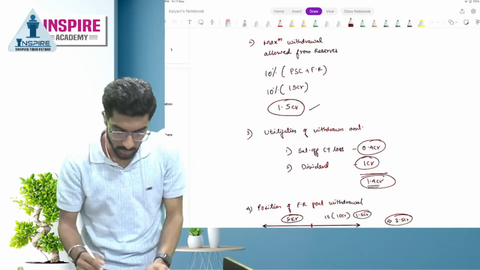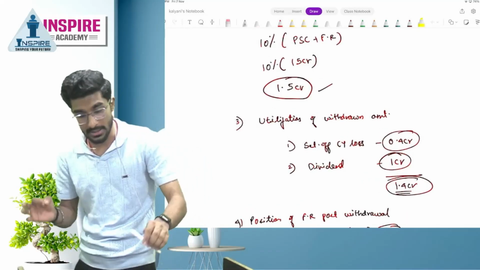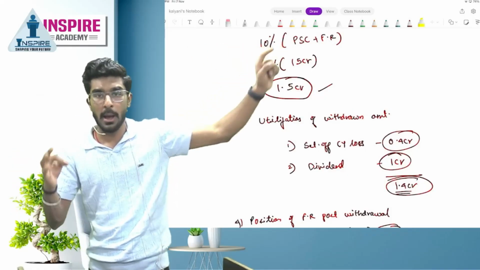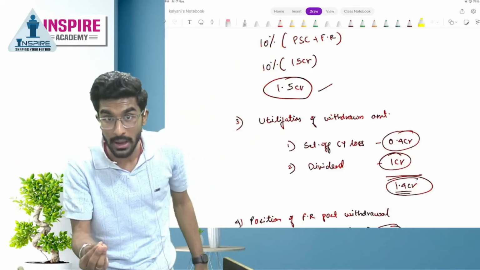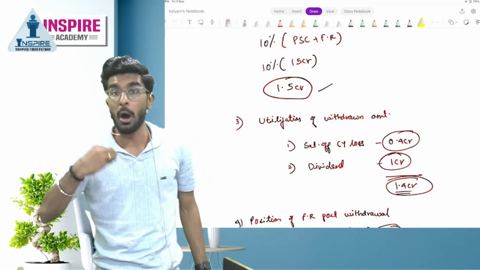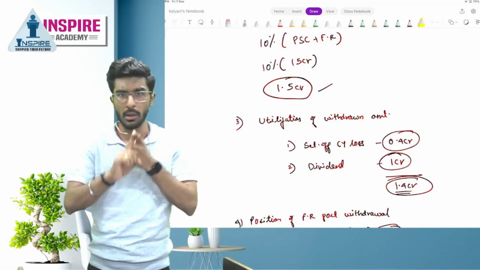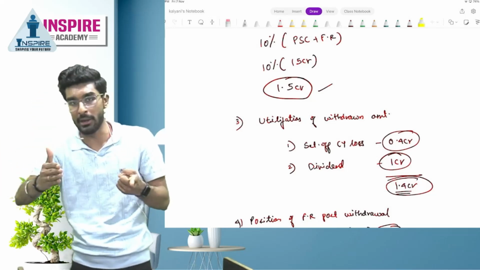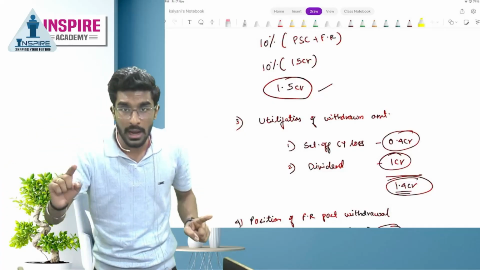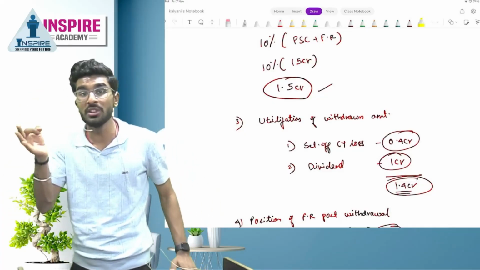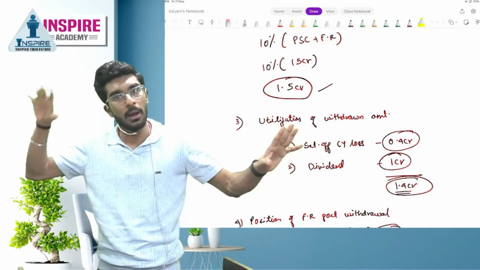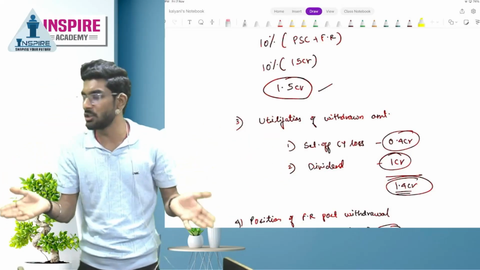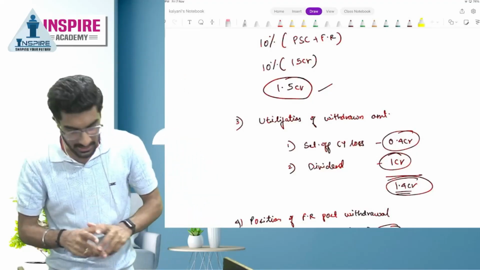So your answer is, people, if a question is asked in the exam, how much money can the company maximum withdraw? It is 1.5 CR, but how much money does the company actually require? It is 1.4 CR. Now how did you arrive at 1.4 CR? The dividend is 1 CR, that is 10% of paid up capital. After that, we need to set off the past year's losses, which are 0.4 CR. So 1 CR plus 0.4 CR, 1.4 CR we actually want to withdraw. So this should be your answer, people. Perfect.